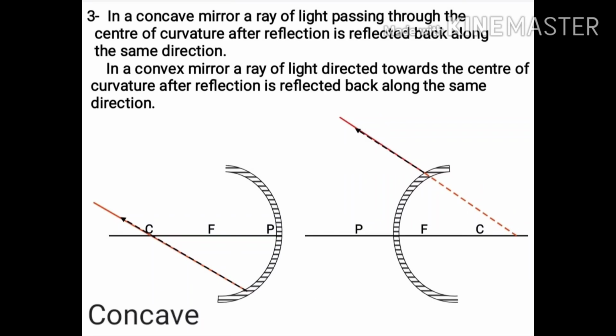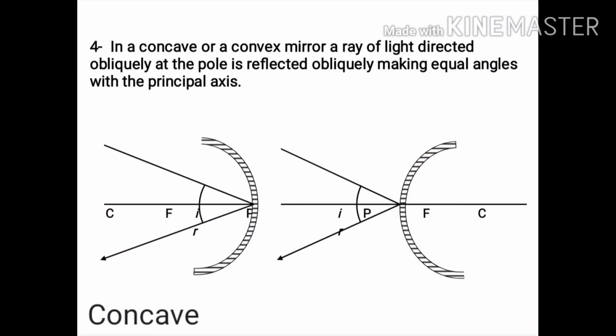Now let us consider a ray incident obliquely to the principal axis towards the pole of the mirror. In both the cases, a light ray directed obliquely at the pole is reflected obliquely, making an angle with the principal axis. Hence, out of these four rays, for obtaining images through any spherical mirror, we will every time consider any two rays. And the point of intersection of these two reflected rays will give the position of the image.